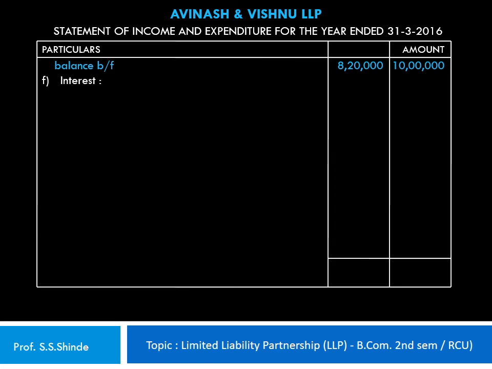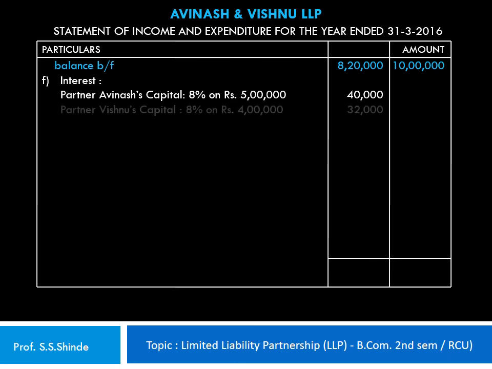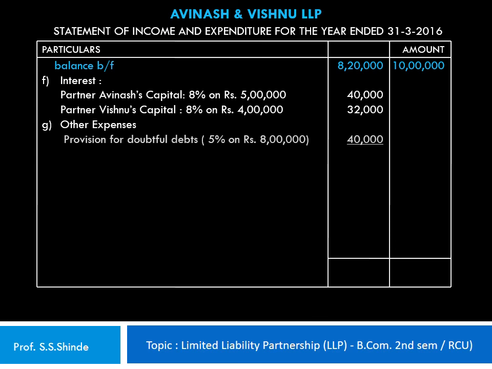The next head of expenditure is interest. So here interest is paid on the partner's capital balance. Therefore, Avinash capital attracts an interest of 8% on rupees 5 lakh, which works out to 40,000. And in case of Vishnu's capital, it's also at 8% on rupees 4 lakh, which works out to 32,000 rupees. Other expenses, that is provision for doubtful debt at the rate of 5% on rupees 8 lakh, works out to 40,000 rupees. So the total expenses sum up to 9,32,000, which is shown in the outer column.